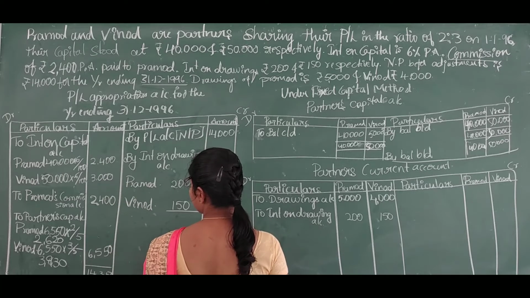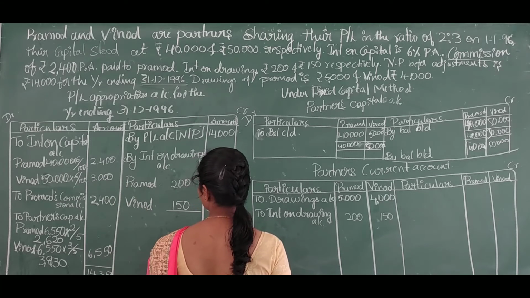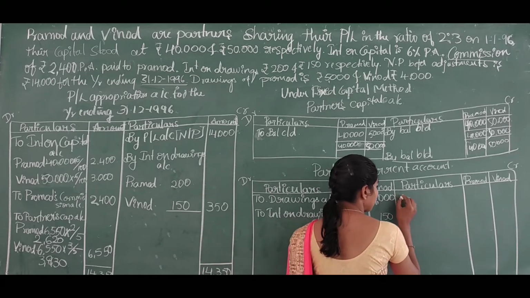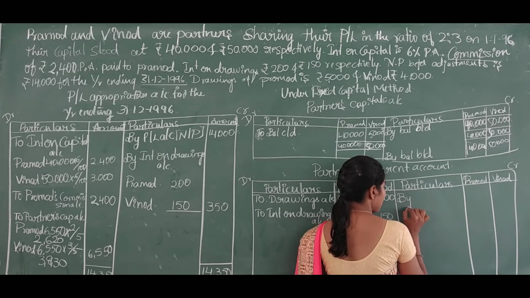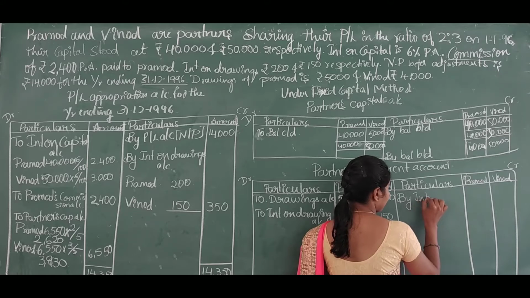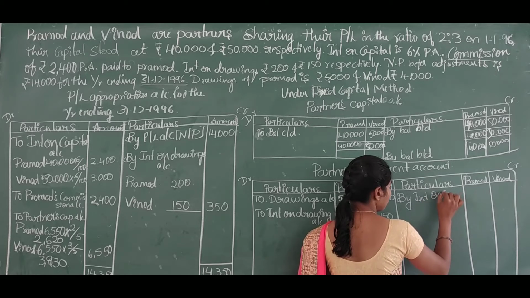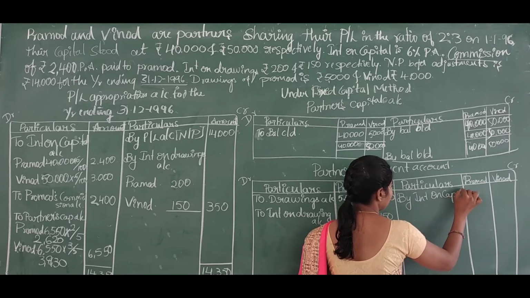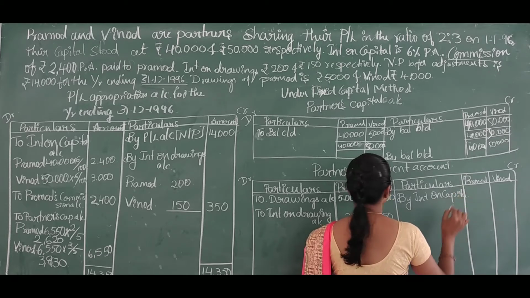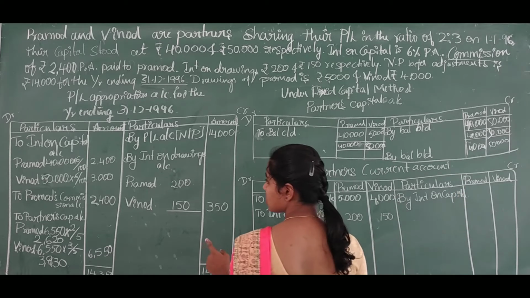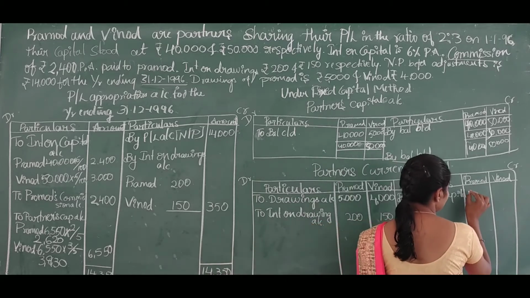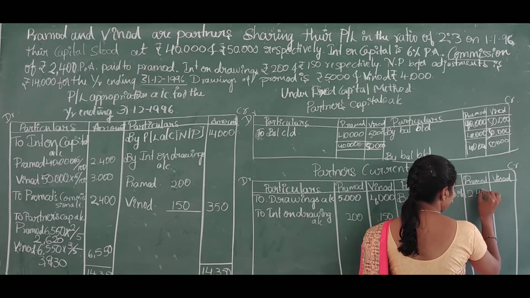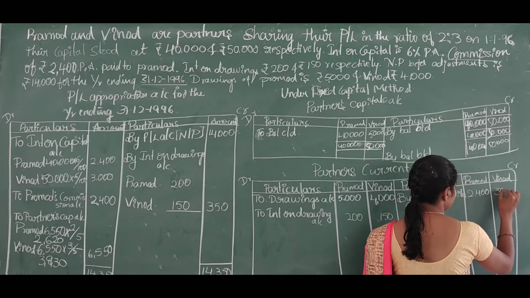Then the debit side entries are 'to interest on capital'. Here in the credit side we will enter 'by interest on capital'. The amount is 2,400 and 3,000.